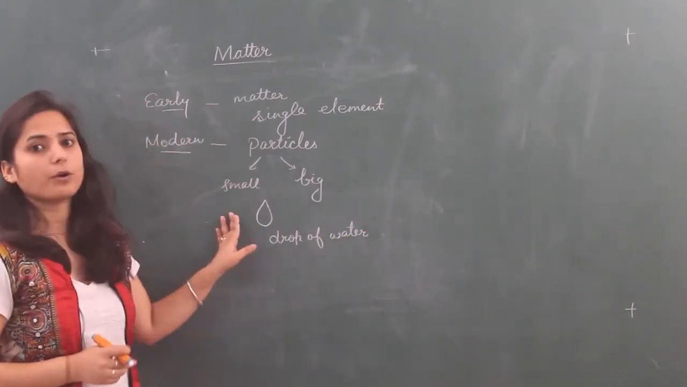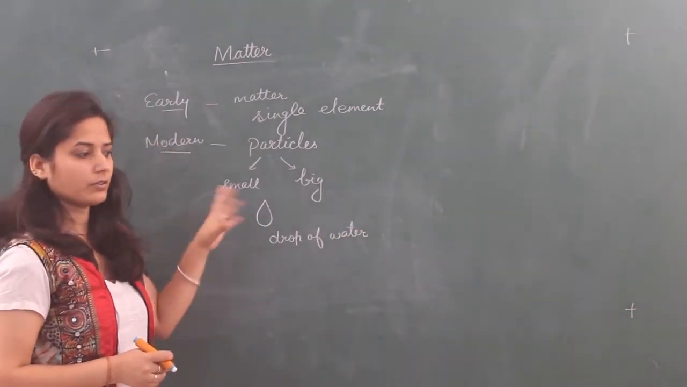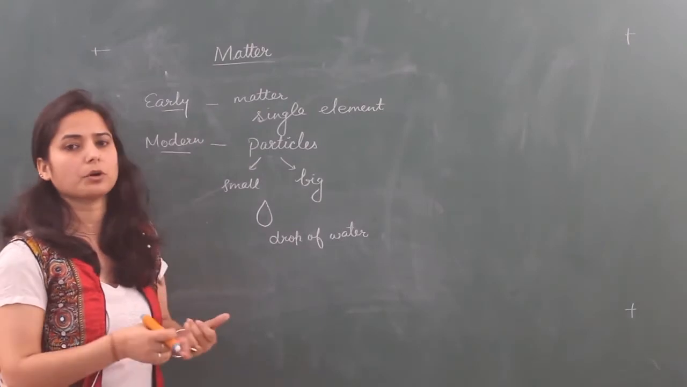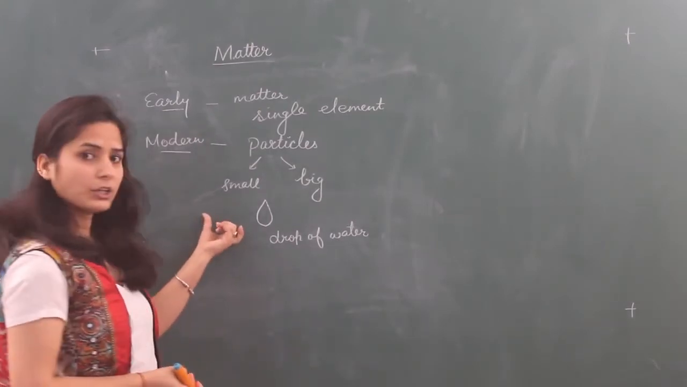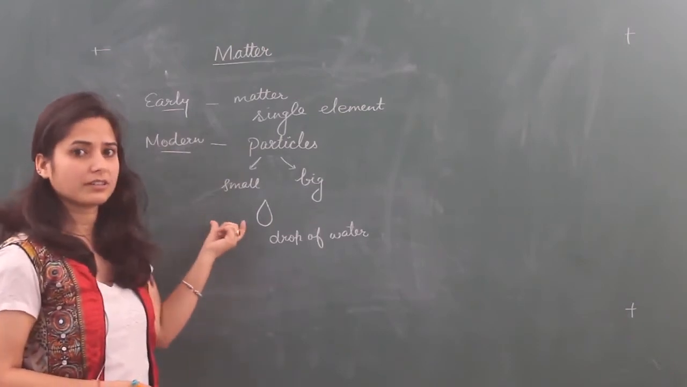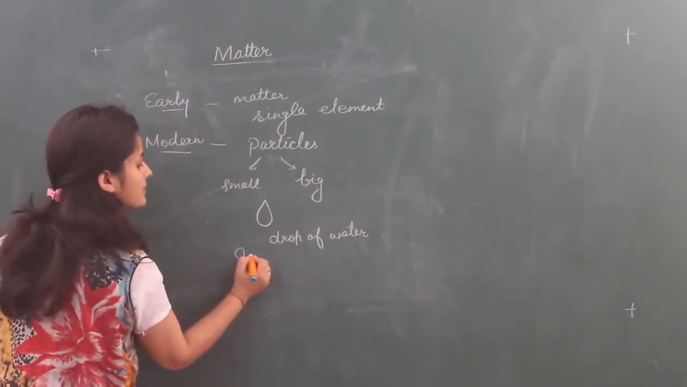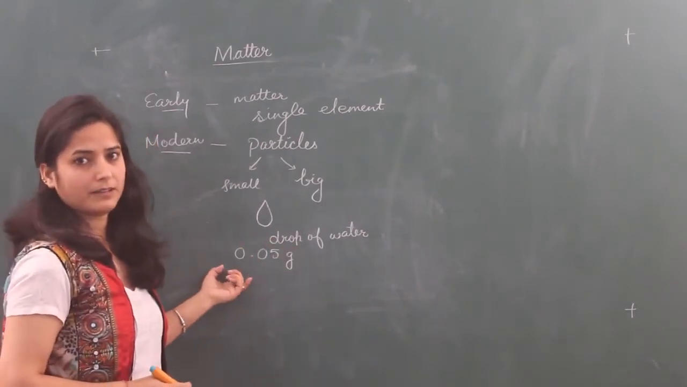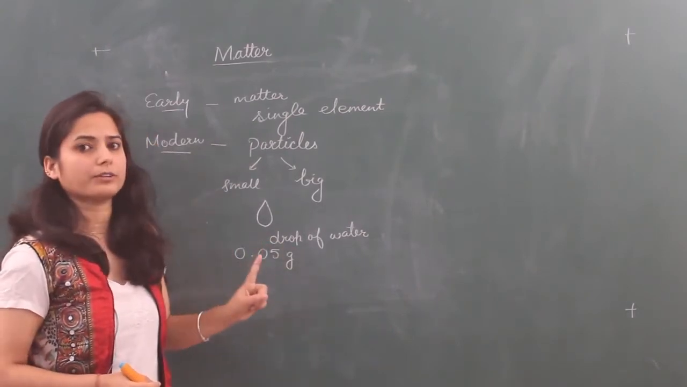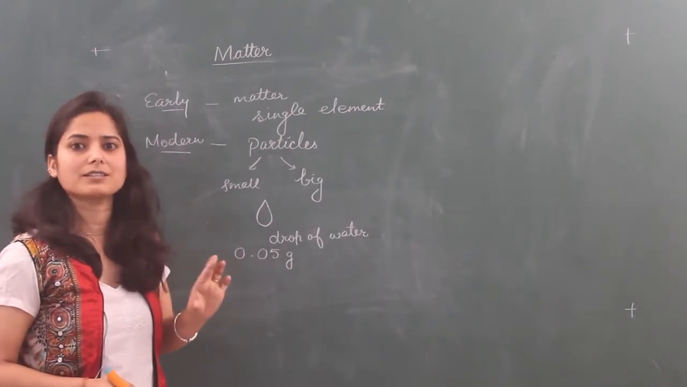This is one drop of water. You can see this drop anywhere, from a tap, from a bottle, from rain, anywhere. Can you imagine this? What is the mass of this single drop? Its mass is 0.05 gram. It is a single drop of water. You can say it is a single particle.